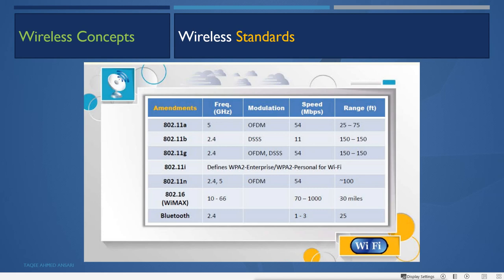Then we have Bluetooth. Now Bluetooth is also a wireless technology. Nowadays Bluetooth is still used to connect different devices. It works on the frequency of 2.4 gigahertz, and it can give speed of 1 to 3 Mbps. It can give a range of up to 25 feet. So these are the different standards of wireless networks we have.